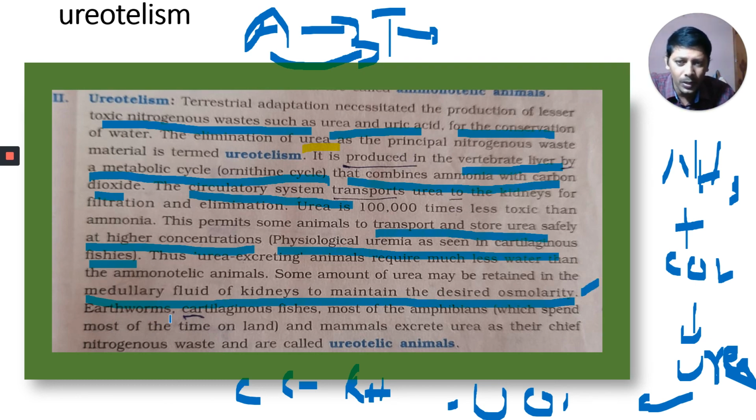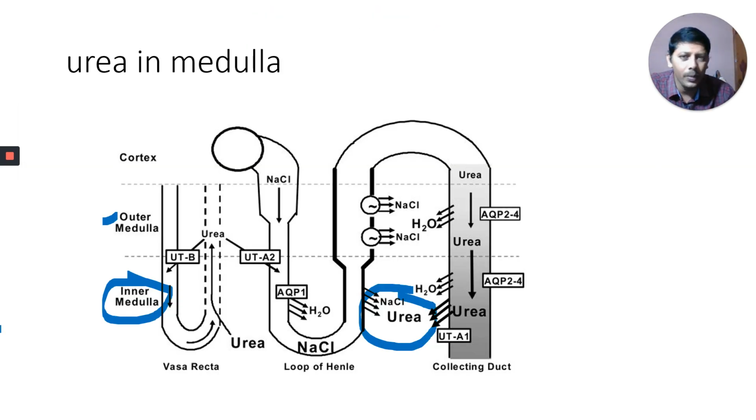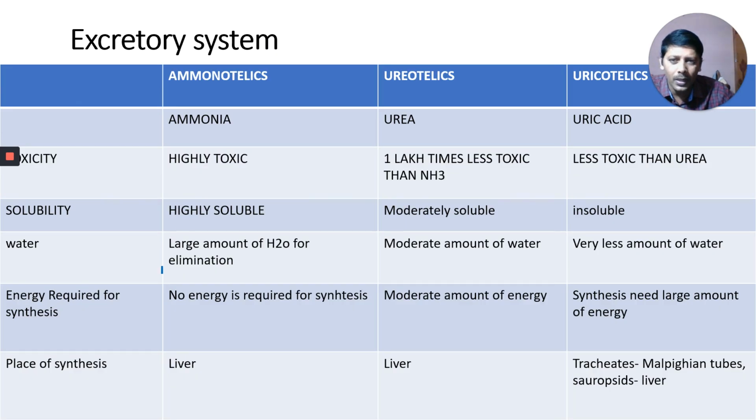Earthworms are examples, and cartilaginous species, you learned yesterday. Most of the amphibians which spend most of their time on land, and mammals, excrete urea as the chief nitrogenous waste material. You learned all these examples in part one, the previous video. Okay, that's about this video. We learned here ammonotelism, ureotelism, and uricotelism, and we did a comparative study of ammonia, urea, and uric acid. Learn this table, practice this table.